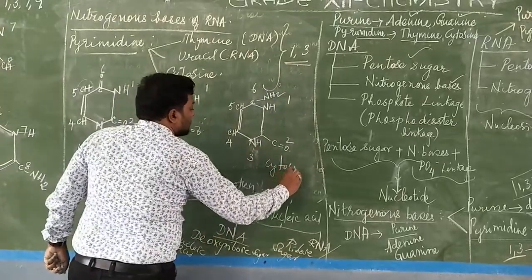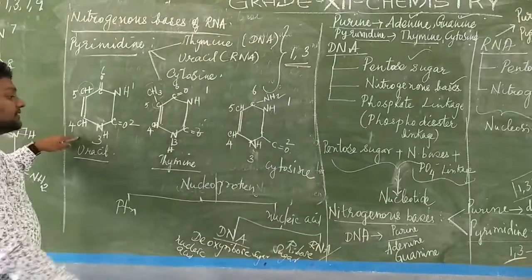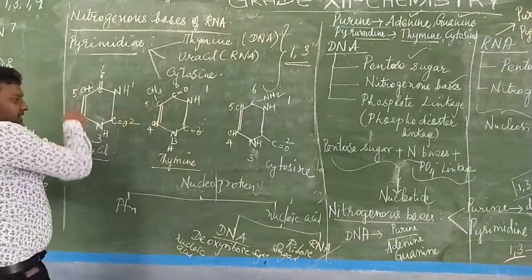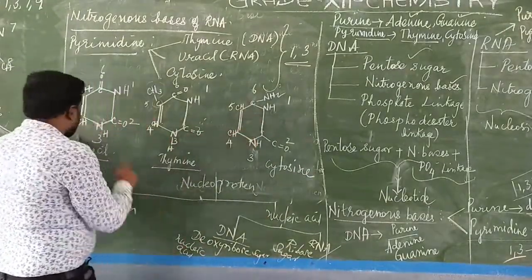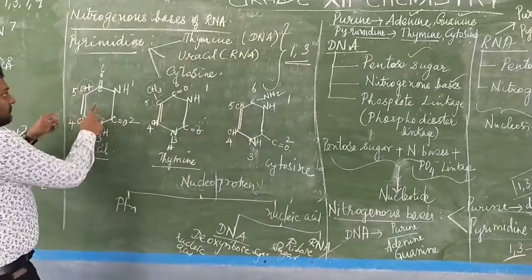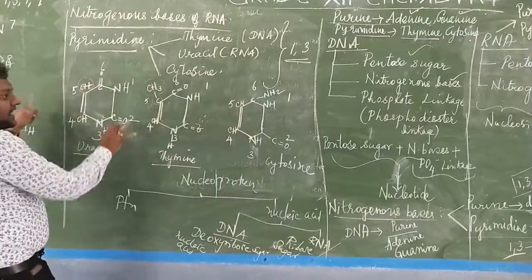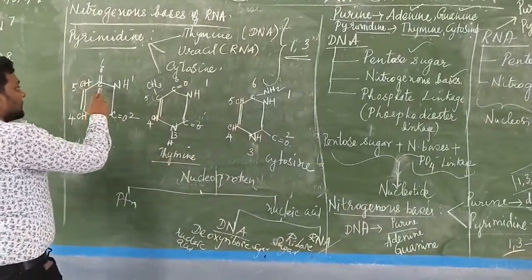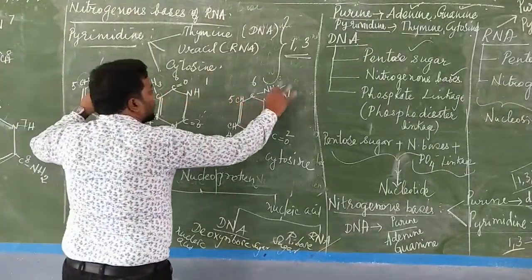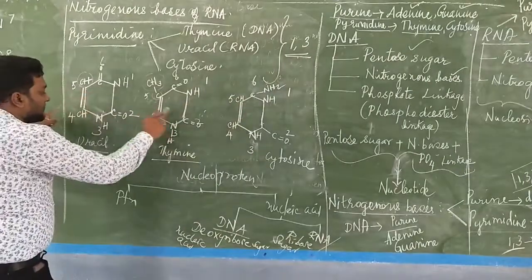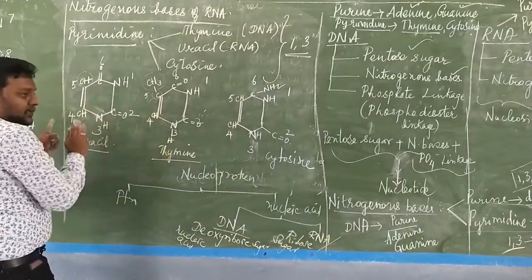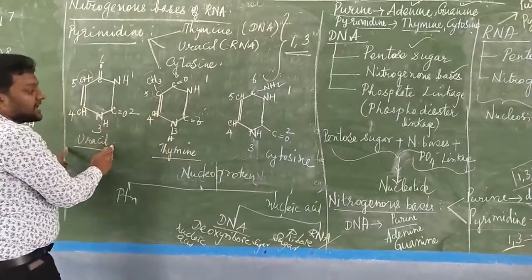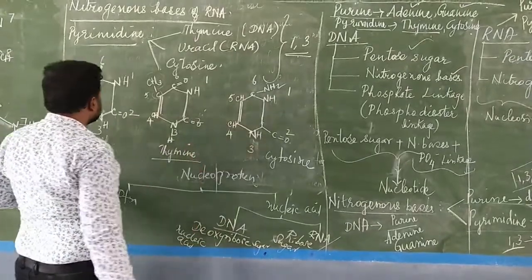Now if we know the difference between the structure models, the remaining structures we can draw. So first I take uracil. Now look, what is the difference? Everything is the same in cytosine. Only one difference is there: C double bond NH bond. What is the difference between uracil and thymine? You keep uracil as a standard, and based on this standard uracil, you can draw the structure for thymine and cytosine.